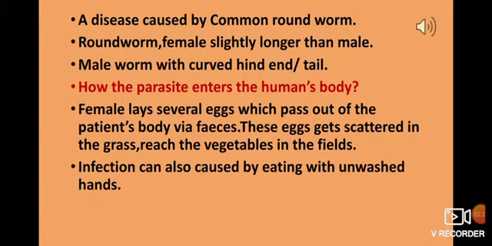The female Ascaris will start laying eggs, in thousands, and all those eggs will pass out with the feces, or the excretory waste, of the human body, and that waste will get mixed up with the soil, and the crops and vegetables which are grown on the soil.